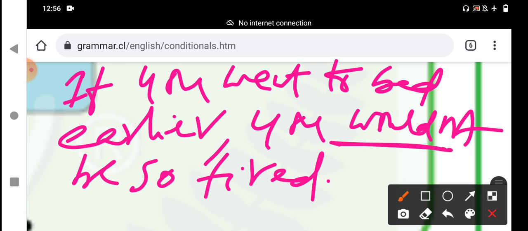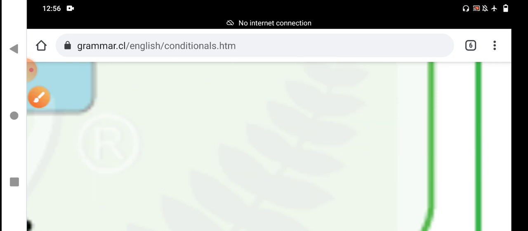It is a negative structure: would plus not plus V1 verb. That is the internal meaning of the sentence. It may happen based on the condition. A condition based sentence is a conditional sentence.